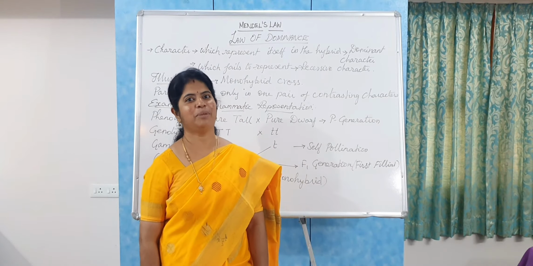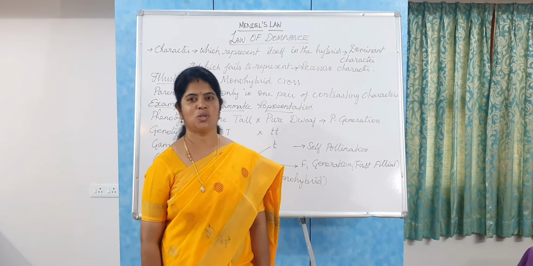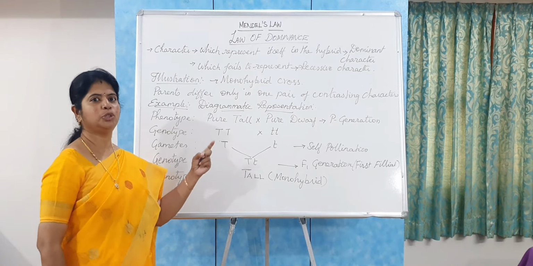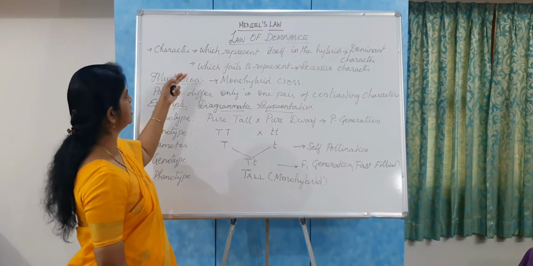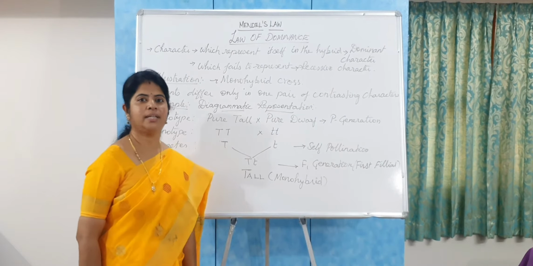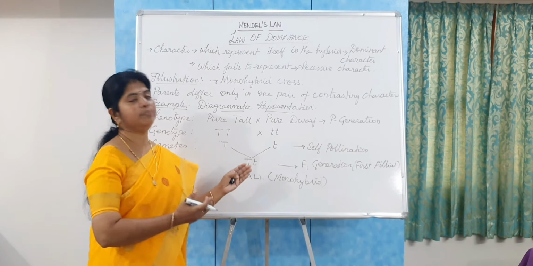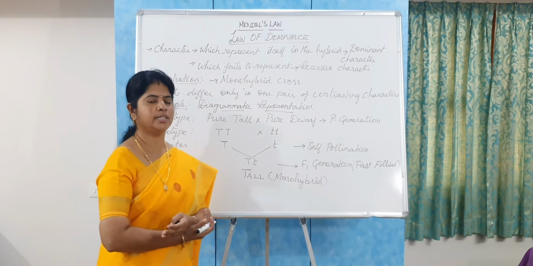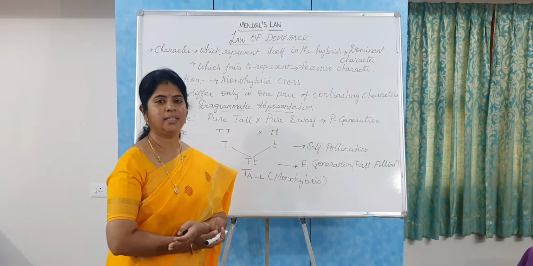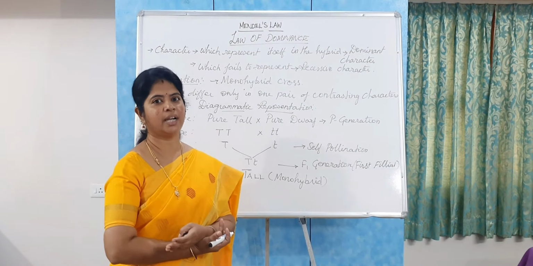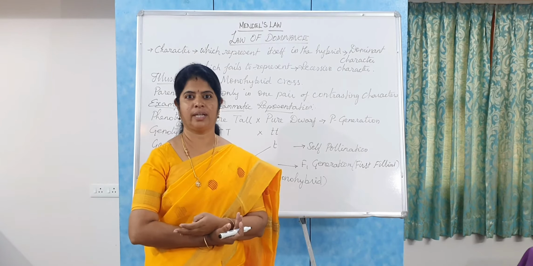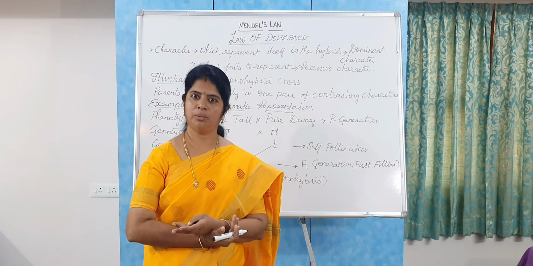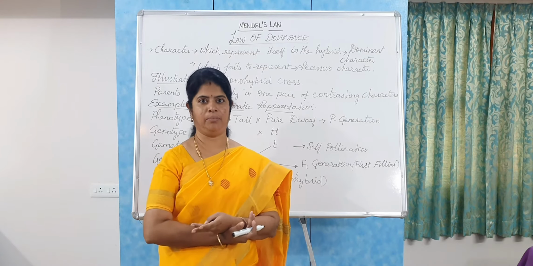Now let us discuss Mendel's first law, which is called the law of dominance. Before entering into the law, you have to know what is meant by dominance. The character which represents itself in a hybrid is called the dominant character, and its contrasting one is called the recessive character. The character which fails to represent itself in the hybrid is called the recessive character. You can see now these terms: what is meant by dominant, what is meant by recessive, and what is meant by hybrid.